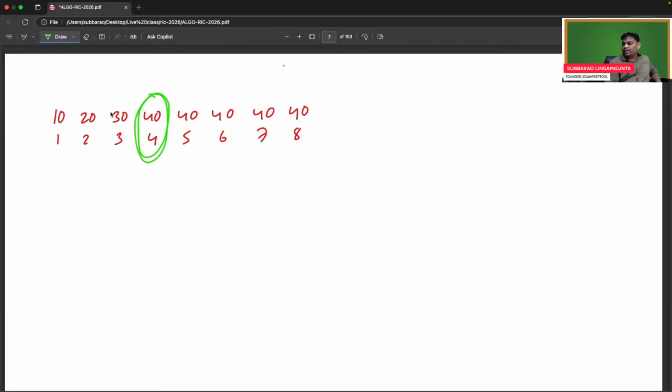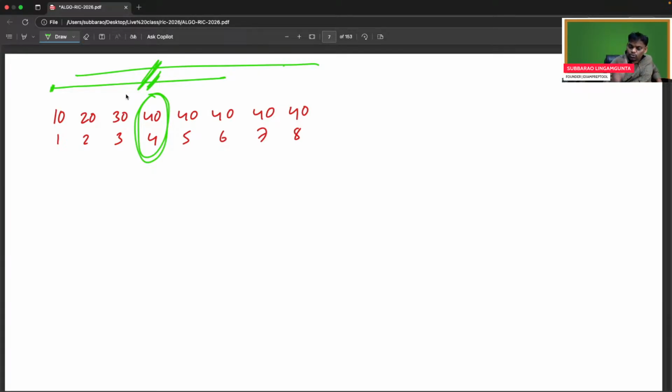If any element repeats more than half, it should be the middle element. Suppose it starts from the leftmost place, compulsorily it will cross the middle. If it starts from the rightmost place, compulsorily it will cross the middle. So if any element repeats more than half the time, it should be the middle element.